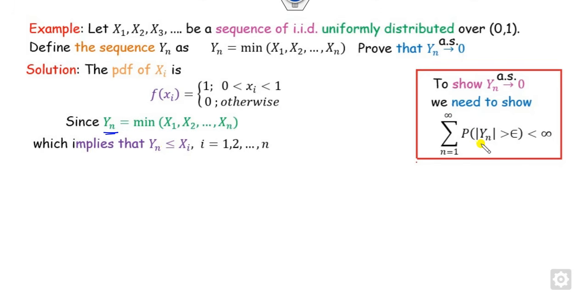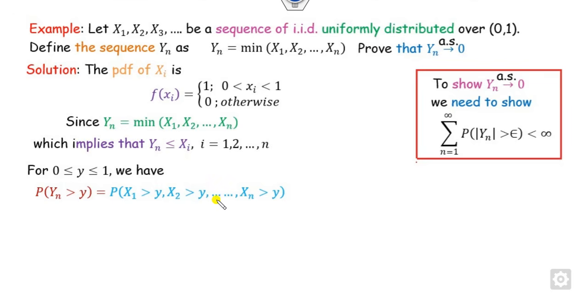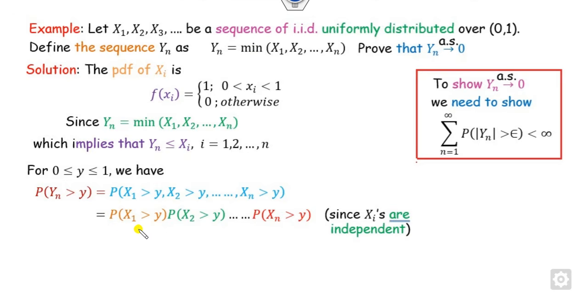So we can start with the left hand side. For any y lying between 0 and 1, what is that? Since yn is greater than y, it means each of the xi's is greater than y, and they are a sequence of independent variables. I can write it this way. So also, what is the CDF? Can I write this term as the probability of x1 being less than or equal to y?